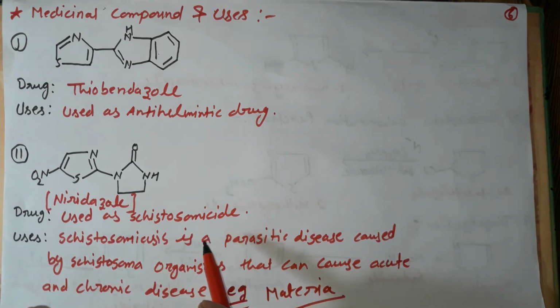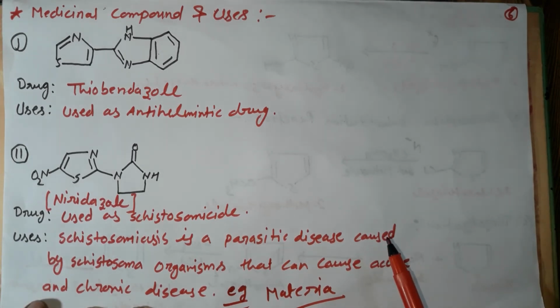Schistosomicide means: schistosomiasis is a parasitic disease caused by the schistosoma organism that can cause acute and chronic disease. It means a disease which is caused or spread by a parasite, for example malaria. Malaria is spread by a parasite, and the name of that parasite is mosquito.